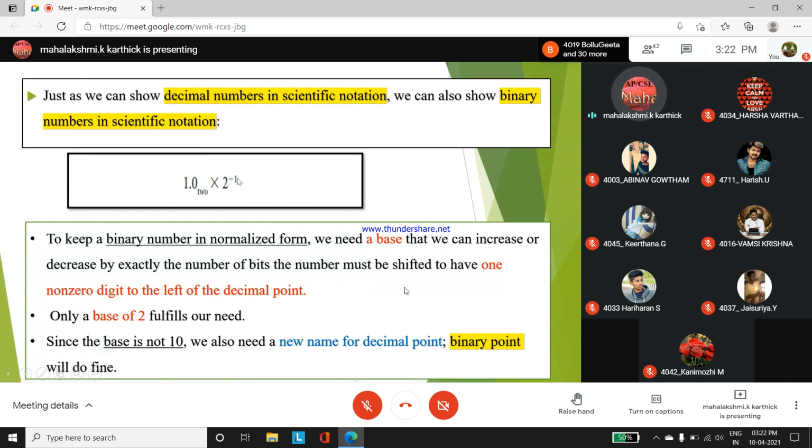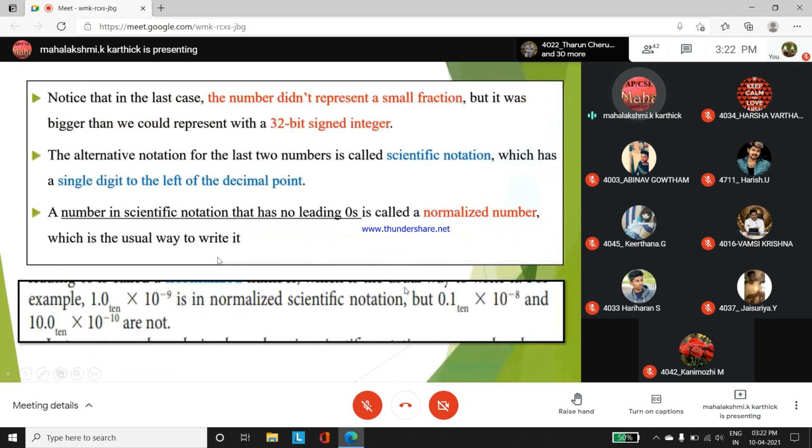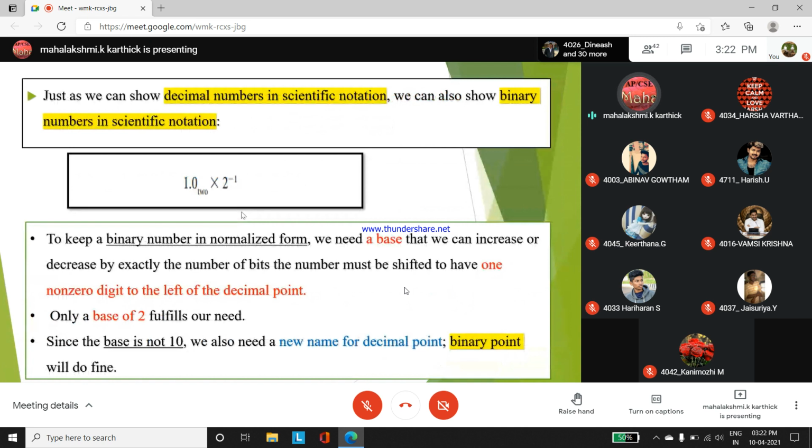A binary number can increase or decrease by exactly the number of bits. The number must be shifted to have one non-zero digit. It is just the explanation of what we have covered in the previous slide. Just the same follow-up. Every decimal point, the same concept we use, is the same for binary scientific notation. Before the decimal point, that should be a non-zero value. Here, the base cannot be 10 as we are dealing with binary numbers in scientific notation. So we have to give a name. Instead of decimal point, we have to mention it as binary point.